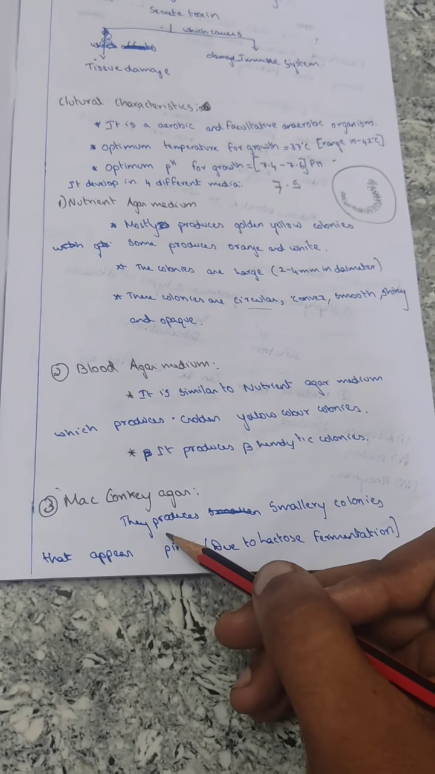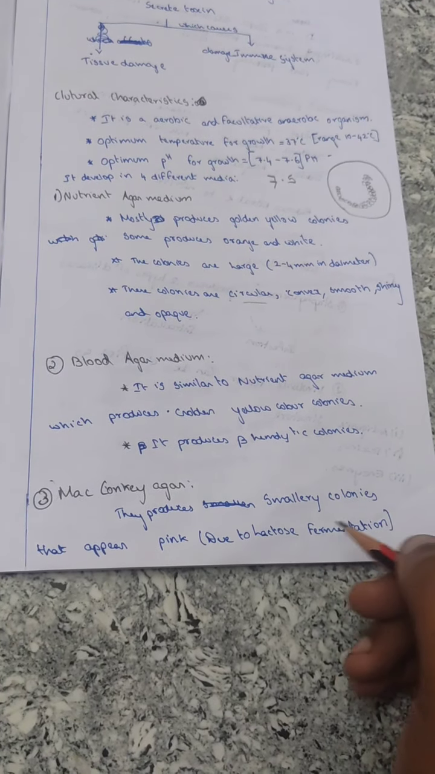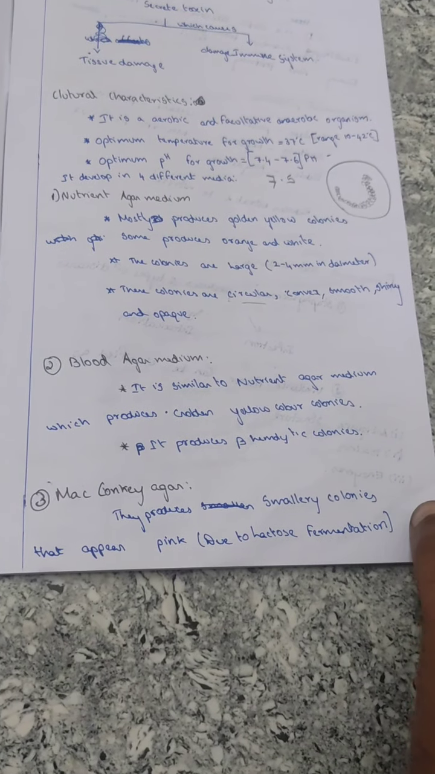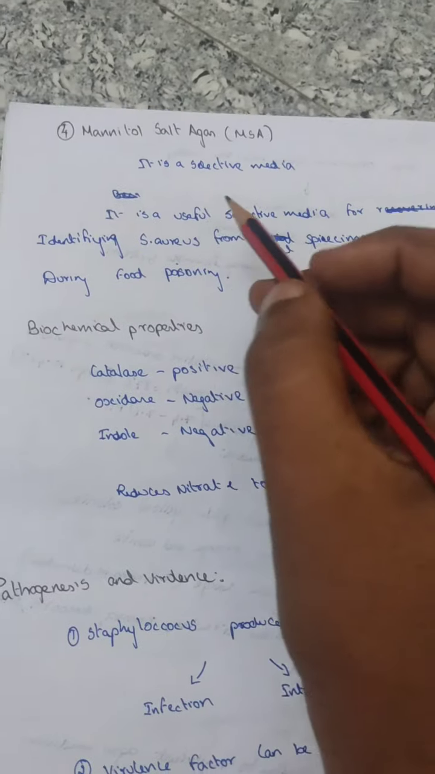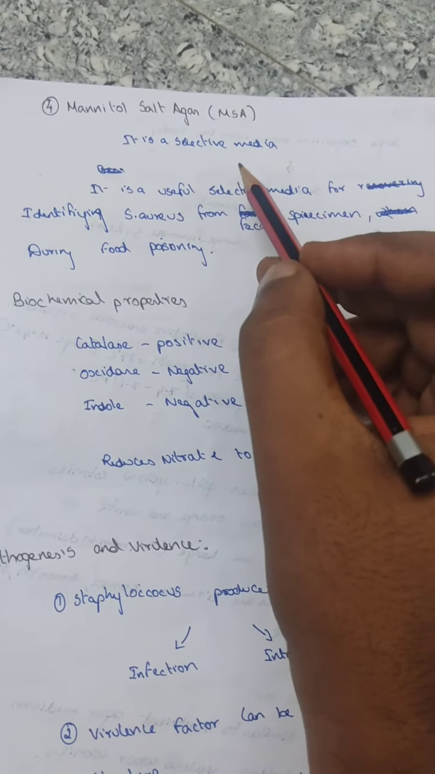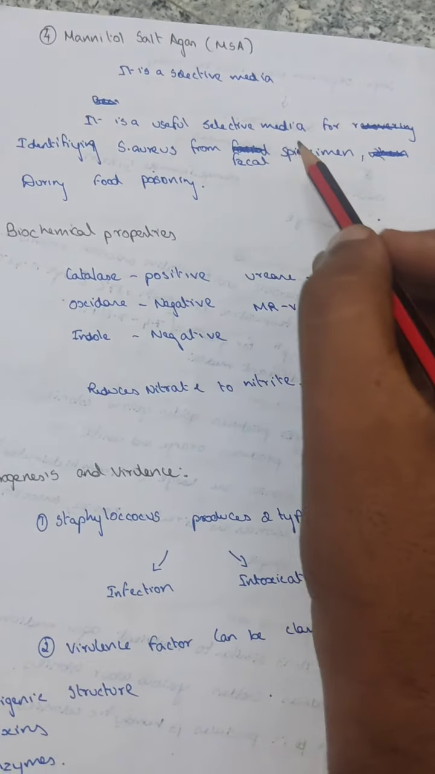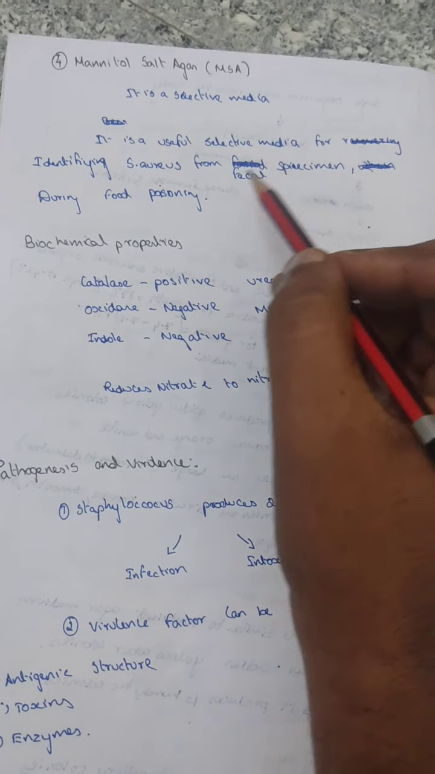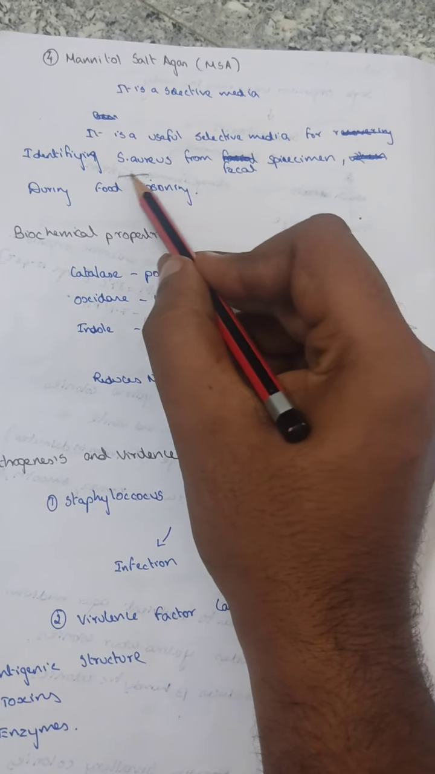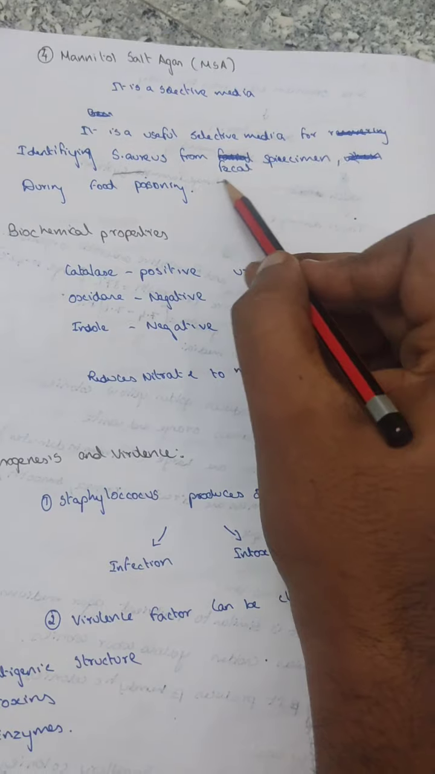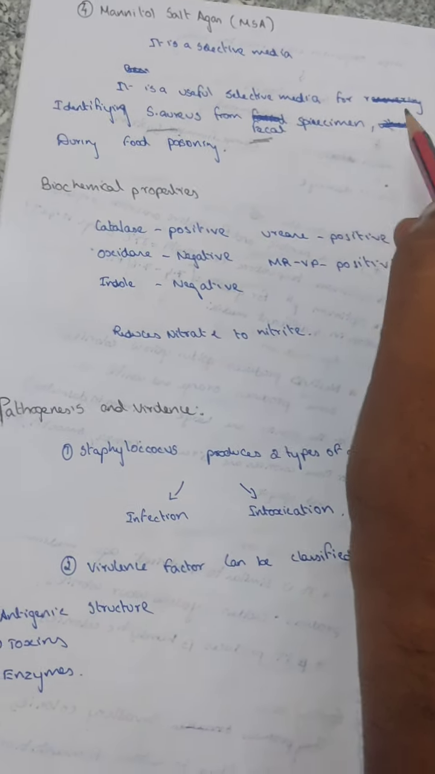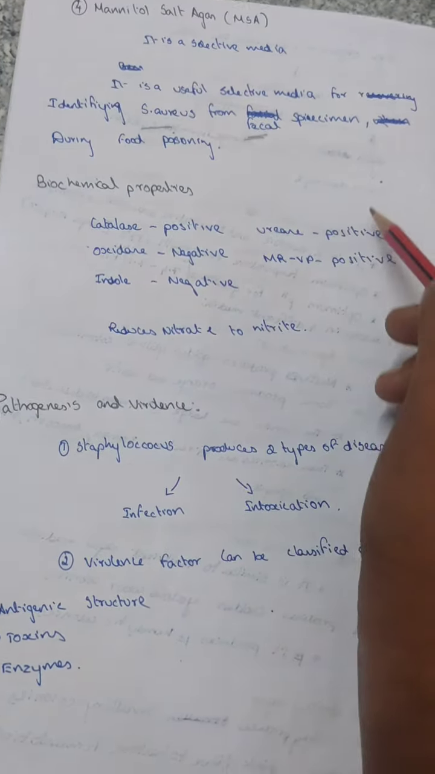MacConkey agar: they produce smaller colonies that appear pink due to lactose fermentation. Mannitol salt agar is a selective media. It is useful for identifying Staphylococcus aureus from the fecal specimen during food poisoning.